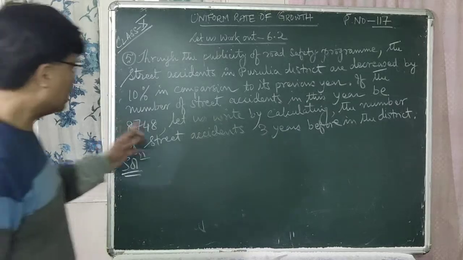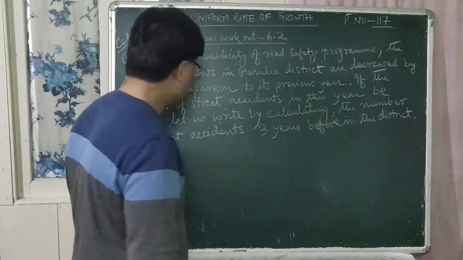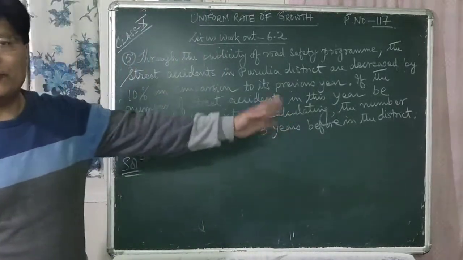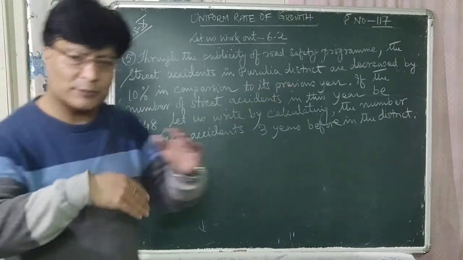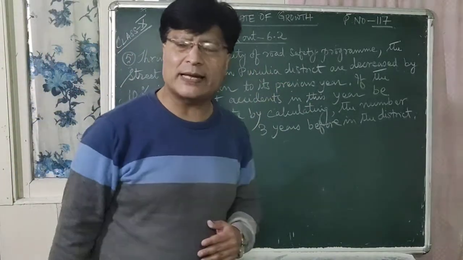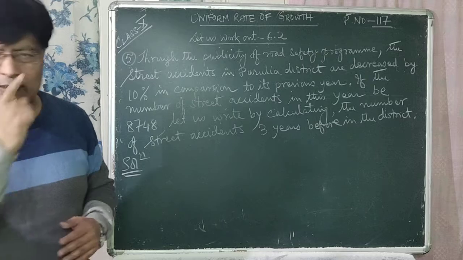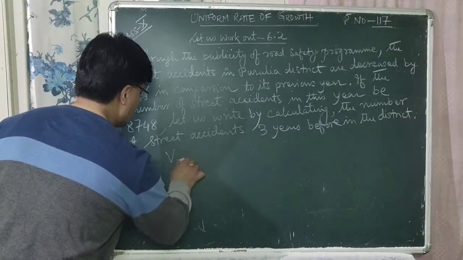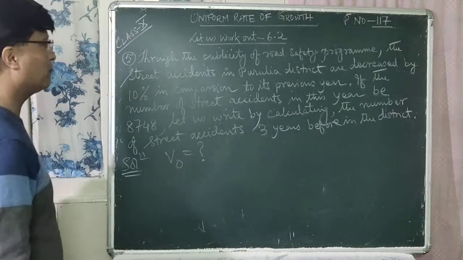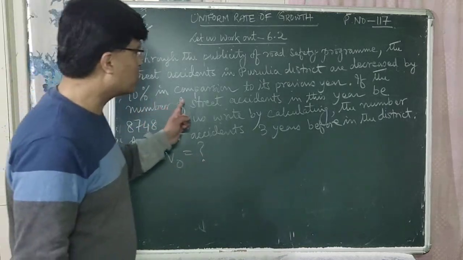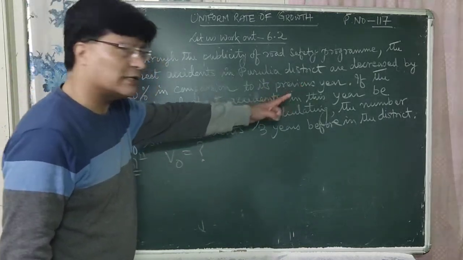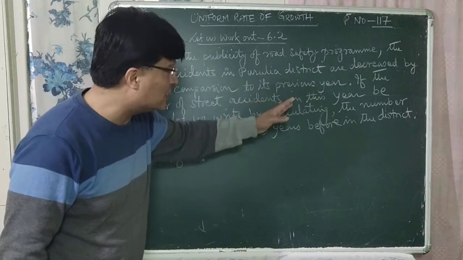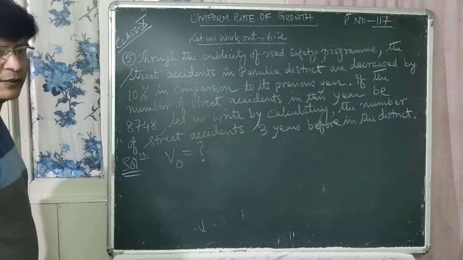So you have to find out the number of street accidents 3 years before in this district. 3 years before number of street accidents कति भयो त्यो निकाल्नु पर्छ. That is हामीले the initial value निकाल्नु पर्यो. That is V0 is equal to question mark. Okay, so what are the number of street accidents in this year? That is, present year is 8,748.